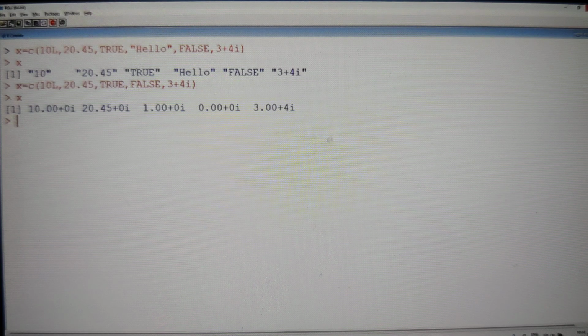For example, if I have a logical and I have a character, first preference does not go to logical. First preference will go to character. Character is not converted into logical. Logical will be converted into character, guys. So that is the basic way it works.